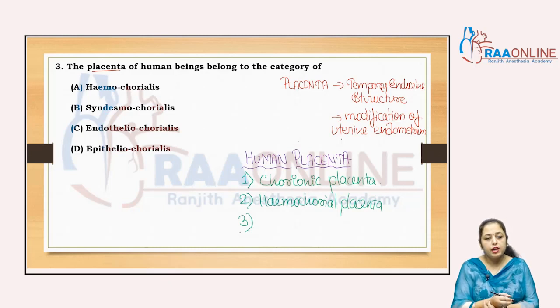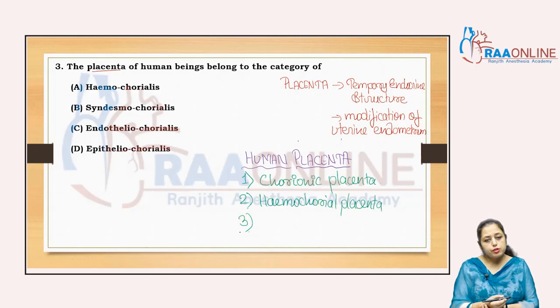When the uterine tissue is ready for the attachment and ready for the pregnancy, that is called the decidua. That is the part of the uterine tissue which is called the decidua, and it is torn and passed out at the time of parturition.